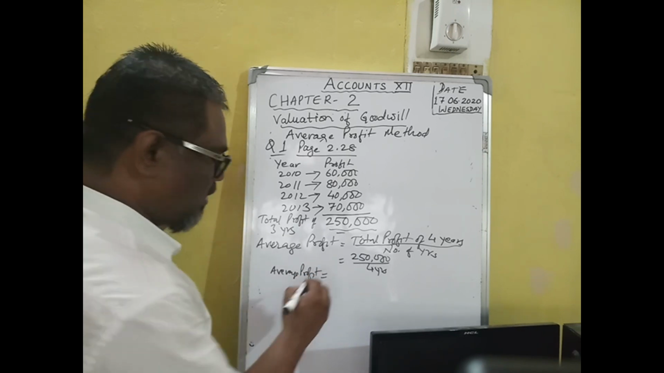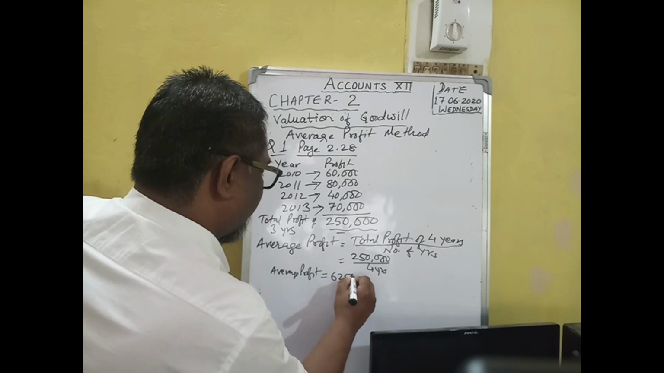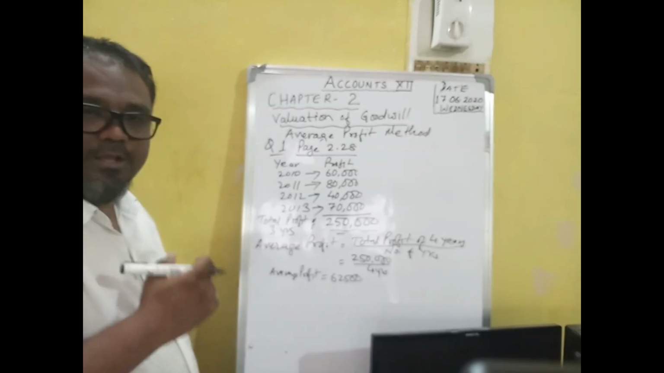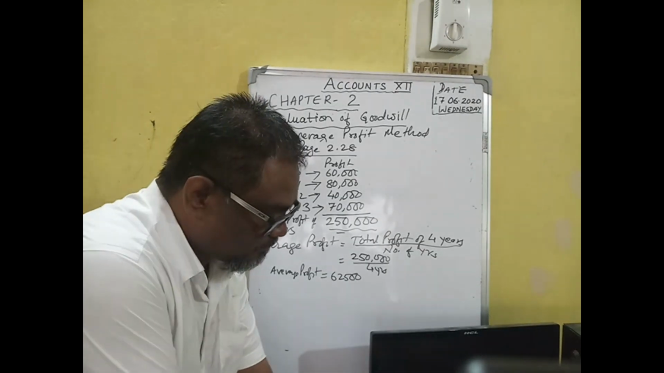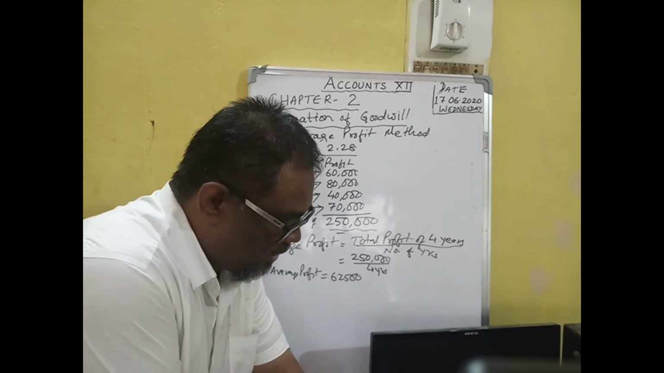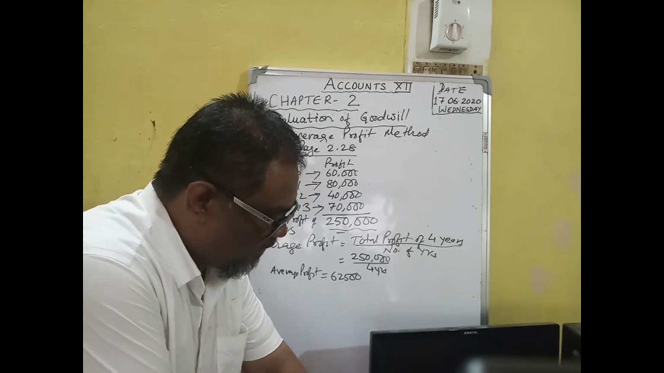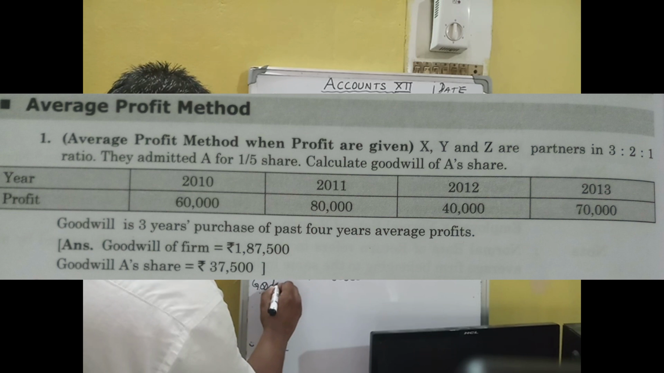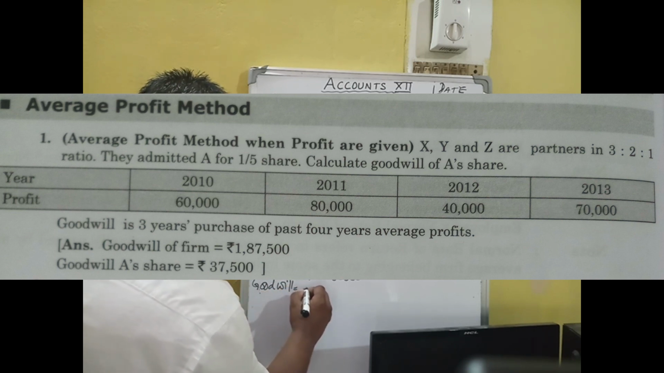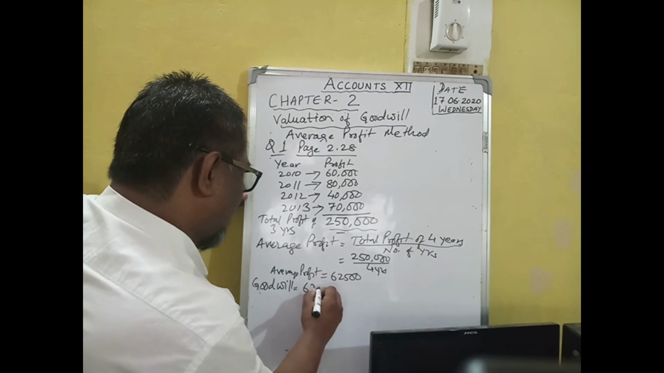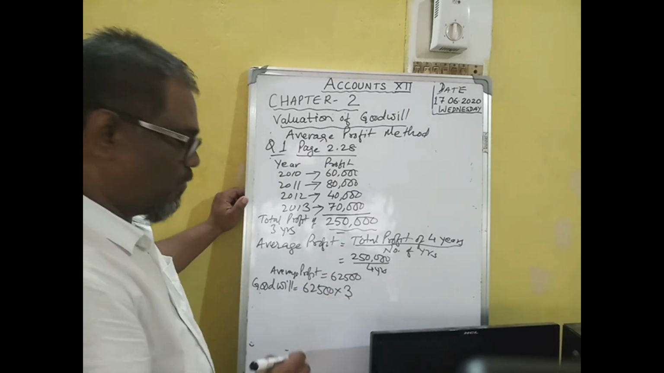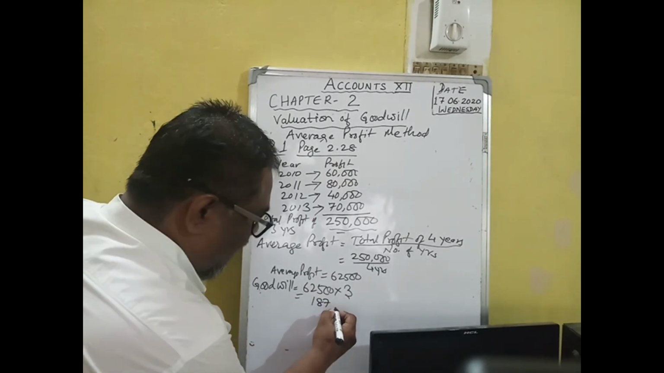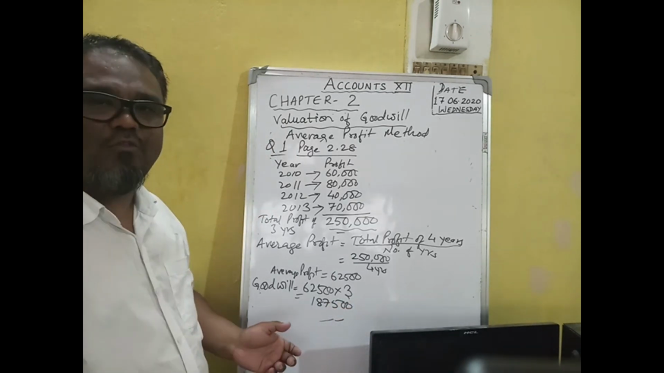Average profit equals 62,500. Goodwill is given in the question as a 3-year purchase. Goodwill equals average profit multiplied by the purchase of goodwill. So 62,500, the average profit, multiplied by the 3-year purchase gives 1,87,500, which is the value of goodwill.